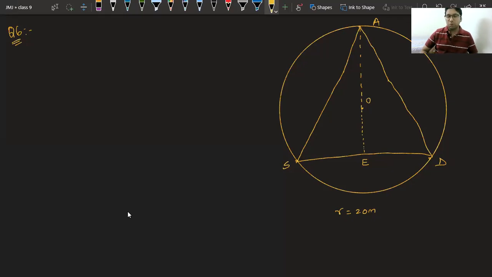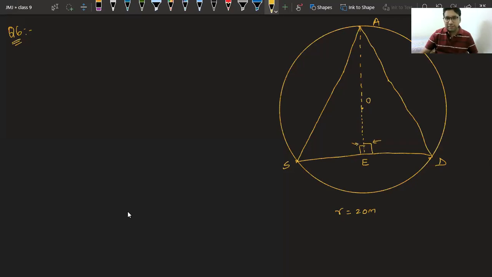Okay. Now, as I told you, in the case of equilateral triangle, we can say the median AE is the same as altitude AE. Yes, they are the same thing. So we can say these angles are right angles, first thing.